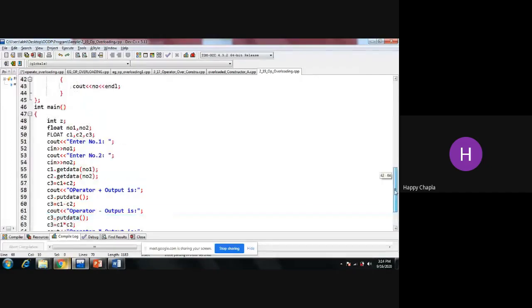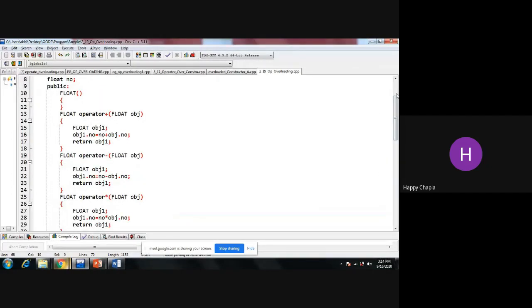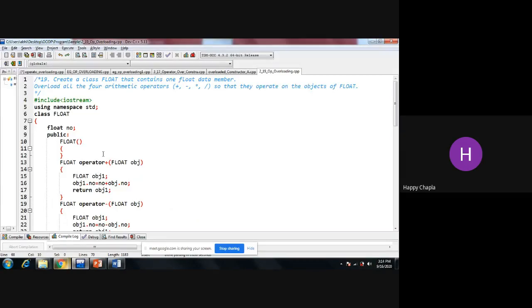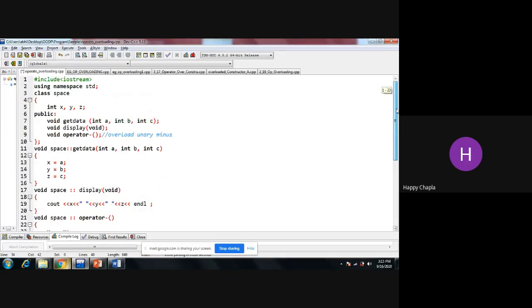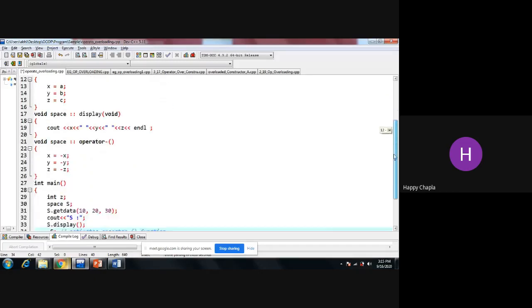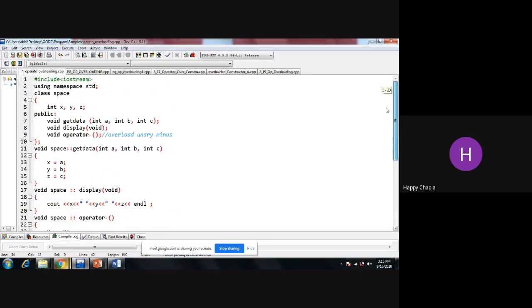Okay, right. So if you have completed the entire code, try to implement the unary minus operator program, which we have already discussed in the last session. In the lecture session, I guess on Tuesday, we completed that question first, and then we'll move towards the second question, that is binary, in today's session, right? So try to implement this first. This is unary minus, operator overloading of the unary minus operator.